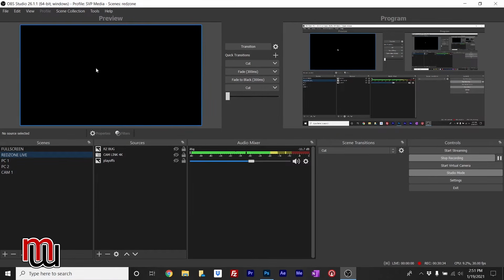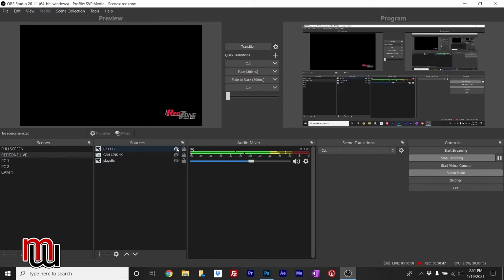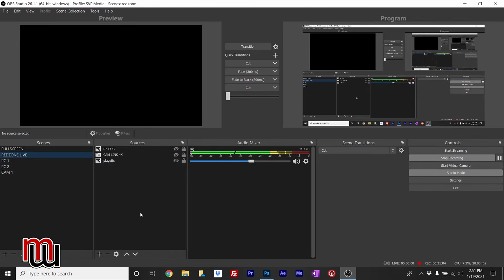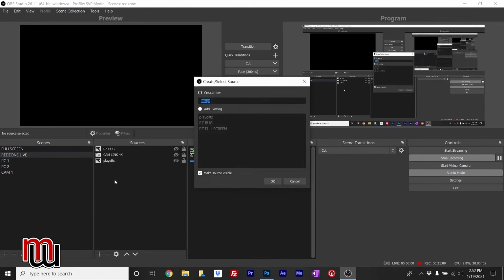So under this tab for live, I have a black screen here, but I'm going to go ahead and add my layers here. And so, I had some other filters already turned on. That was a backdrop. There's my red zone bug for another show I do. But we're going to go ahead and add this scoreboard to the preview screen, the other preview screen. So what I do is down here in OBS, I just click and I add image, and we're going to call it Scoreboard.